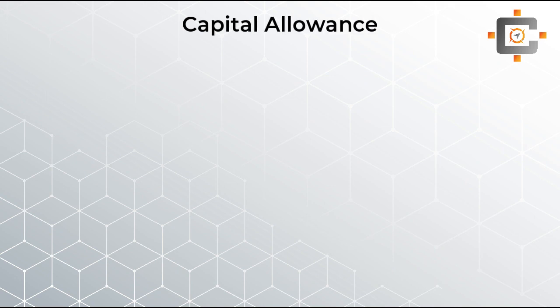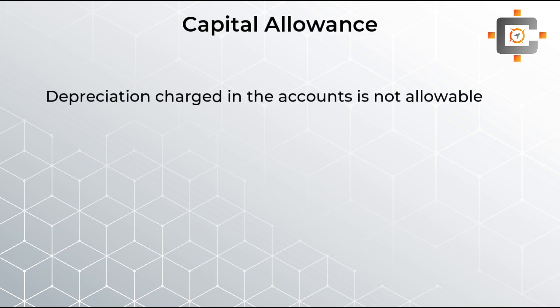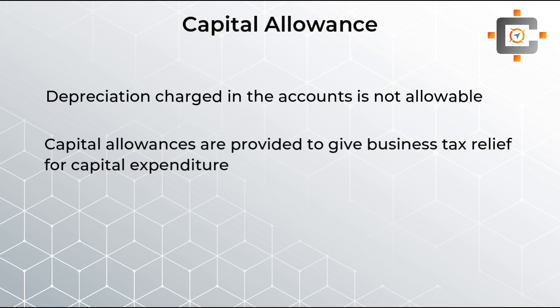We all know that depreciation is a disallowable expenditure according to the HMRC's rules. But on the other side, students, we can claim the capital allowance as a tax deduction. And we have seen in the previous chapter, in the pro forma of the tax adjusted trading profit, at the last, we used to deduct the capital allowance amount.